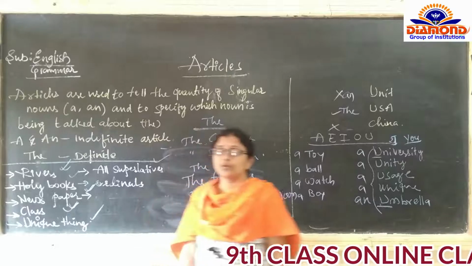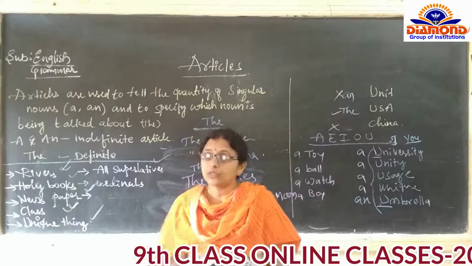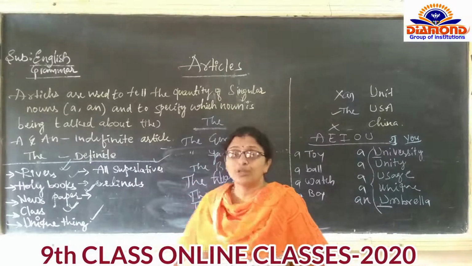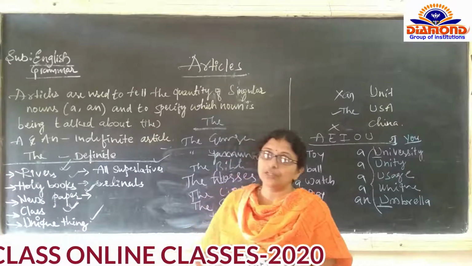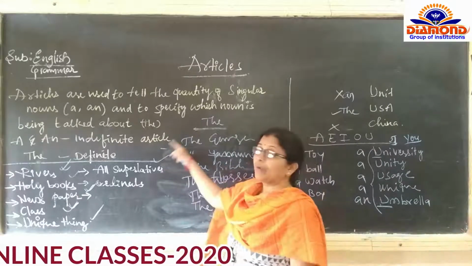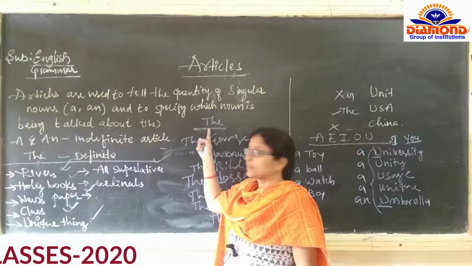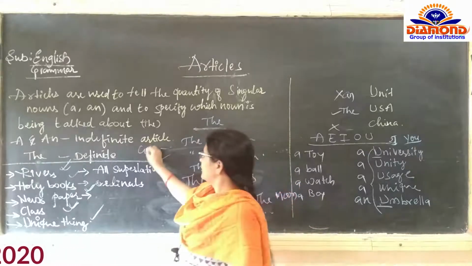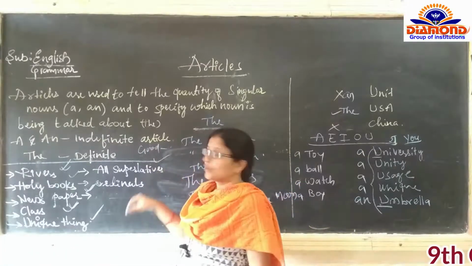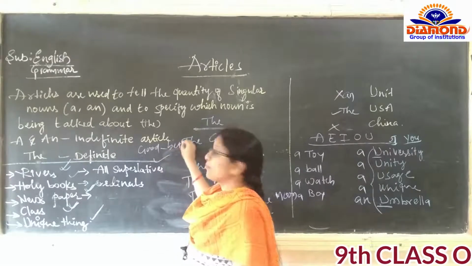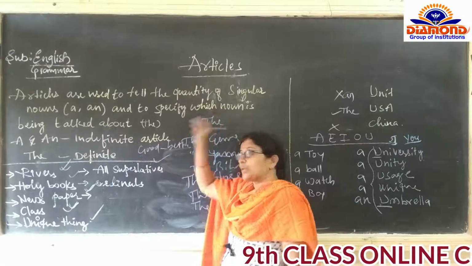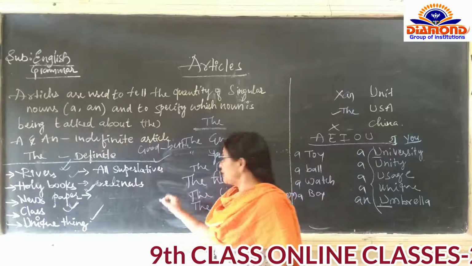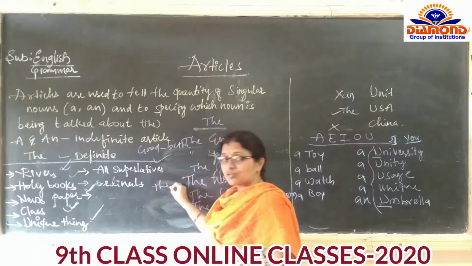Then the next one is before all the superlative degrees. Good, better, best. Good is positive, better is comparative, best is the superlative degree. For that best we are going to call the best.